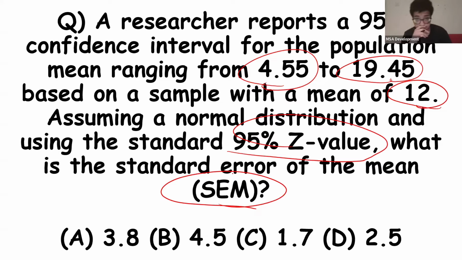It actually gave us the confidence interval. It's telling us to calculate the standard error of the mean. Interesting. So how do we do this? We know that the mean is 12, and we know that the confidence interval ranges from 4.55 to 19.45. So let me take, for example, 19.45.